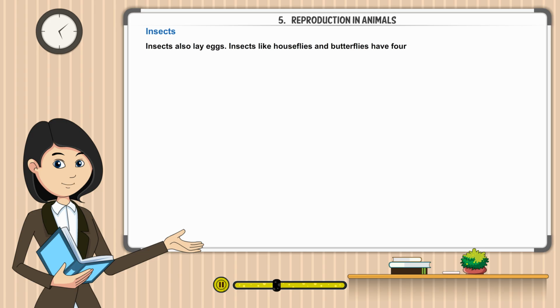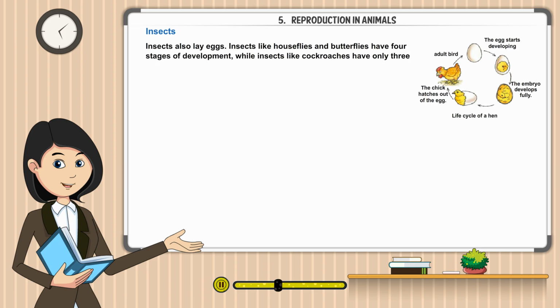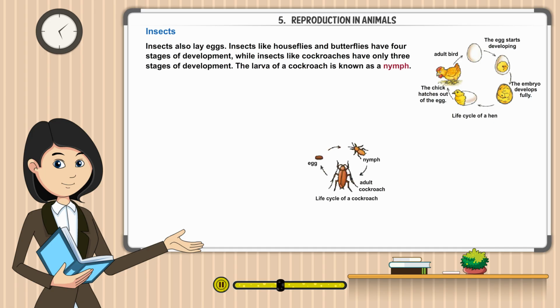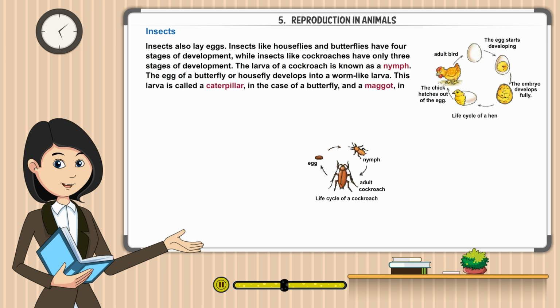Insects. Insects also lay eggs. Insects like houseflies and butterflies have 4 stages of development, while insects like cockroaches have only 3 stages of development. The larva of a cockroach is known as a nymph. The egg of a butterfly or housefly develops into a worm-like larva. This larva is called a caterpillar in the case of a butterfly, and a maggot in the case of a housefly. The caterpillar feeds on leaves and grows.